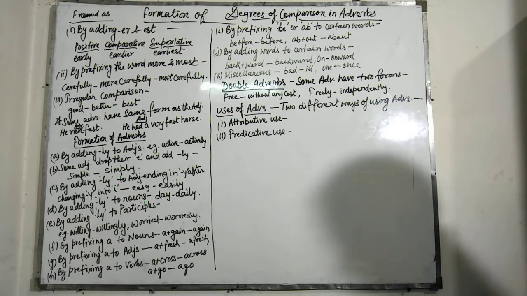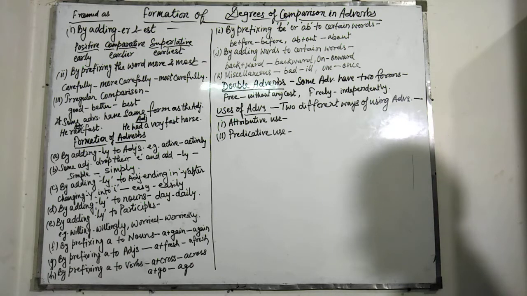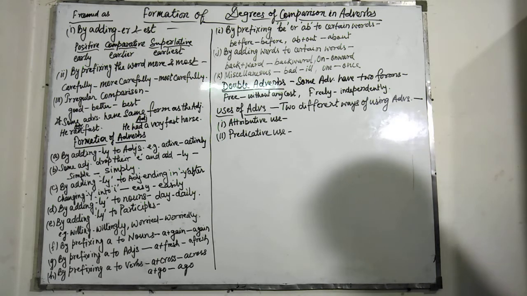Fast, faster, fastest. Hard, harder, hardest. High, higher, highest. Near, nearer, nearest. Soon, sooner, soonest. Like that. Next is by prefixing the word more or most.